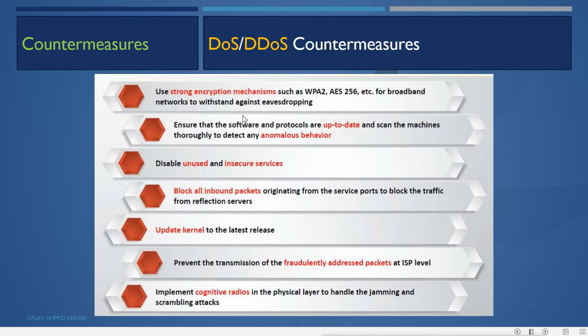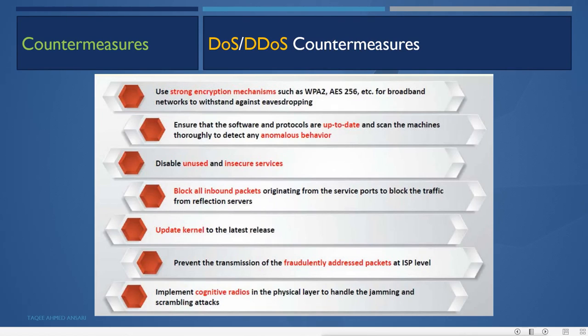Then there are some countermeasures also. Use strong encryption, such as WPA2, AES, etc. to protect the broadband network against eavesdropping. Ensure that the software and protocols are up to date and scan the machines thoroughly to detect any anomalous behavior. Disable unused and insecure services.